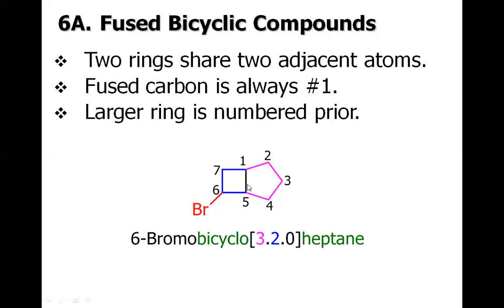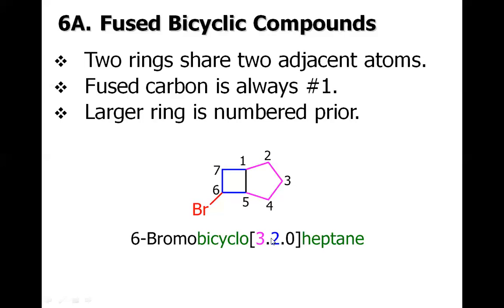So this is the only option left, because if you consider this carbon as one, this the fifth carbon, you will have to cover the larger ring first as per rule. So 1, 2, 3, 4, 5, 6, and 7. So the bromo would have come at 7th position, not at 6th position. So this is the only way to number for this particular molecule. So the name must be 6-bromo. We will have to write the word bicyclo before the bicyclic compound, and we will tell you why we use these numbers 3, 2, 0 after some time. And there are a total of 7 carbons, so it's called heptane. So the name is 6-bromobicycloheptane.